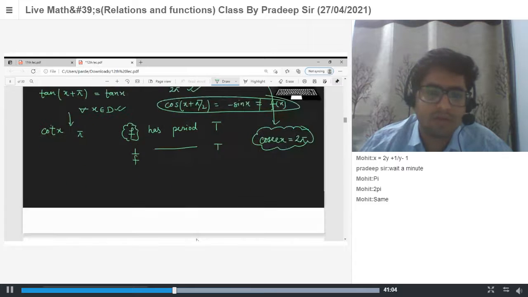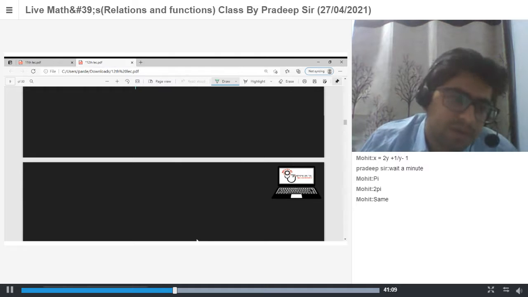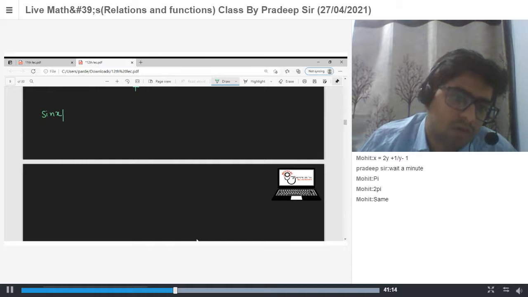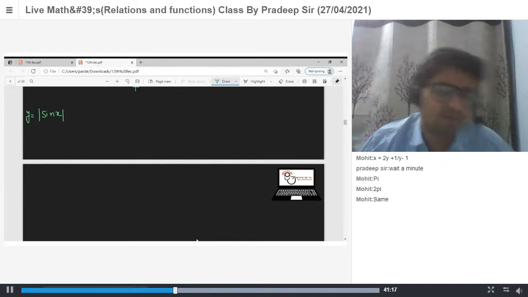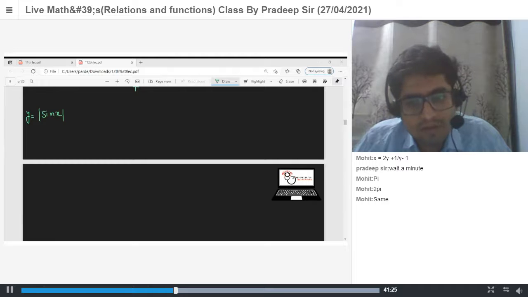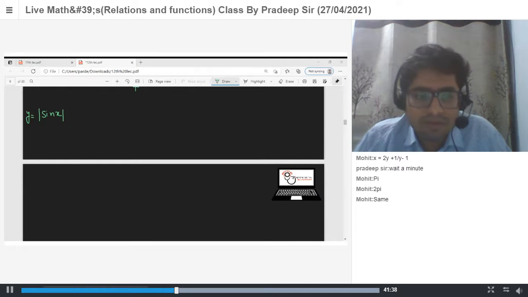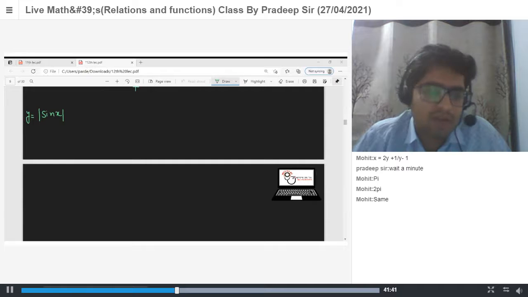Now, what is the period of this function, mod sin x? What is the period of mod sin x? Basically, period is the smallest real number such that the graph or value repeats itself. Yes? Value or its graph repeats itself.